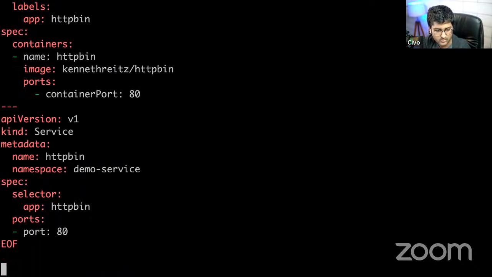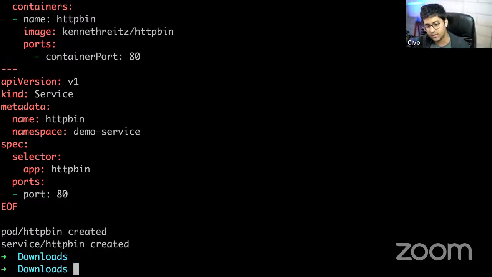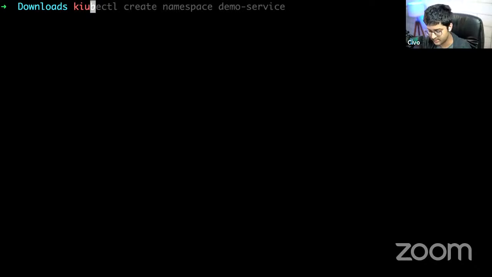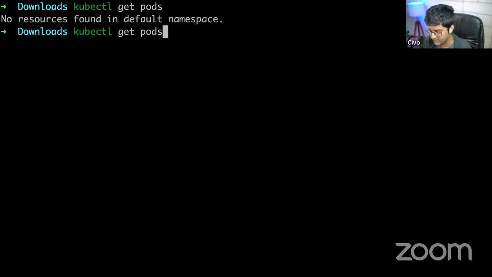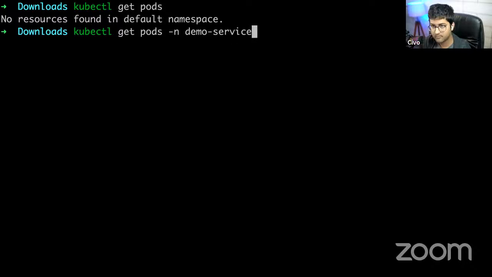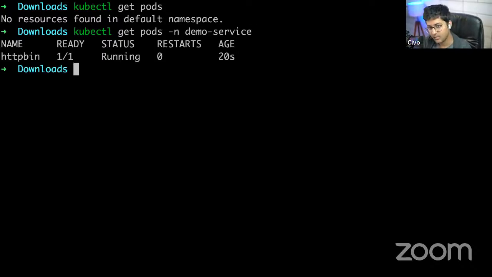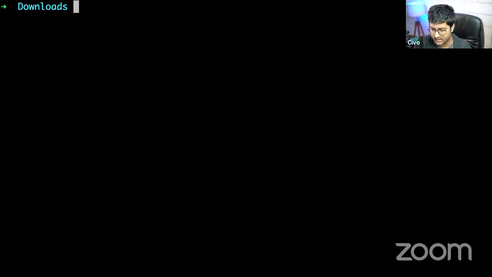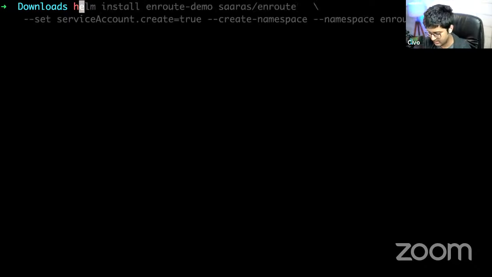And that looks good. Cool. So you can see pod created and service created. Say kubectl get pods, namespace demo service. Demo service. Yeah. Very cool. And now we can expose this with a simple Helm command.